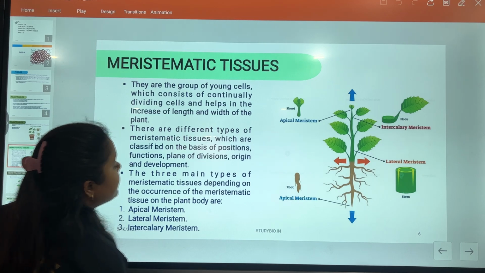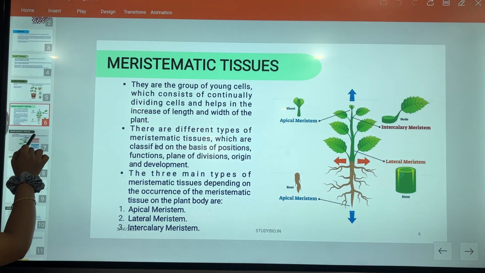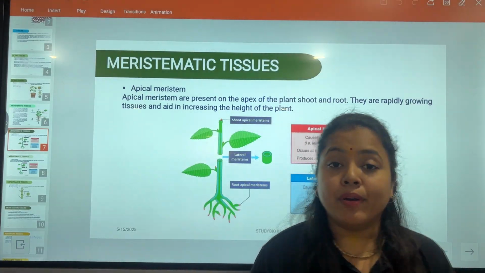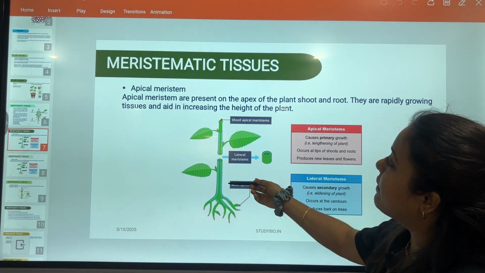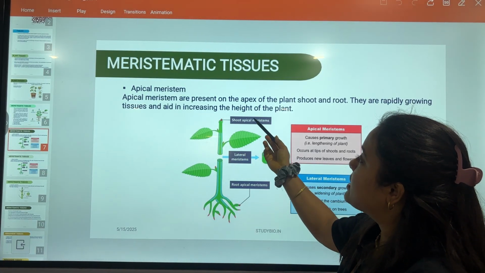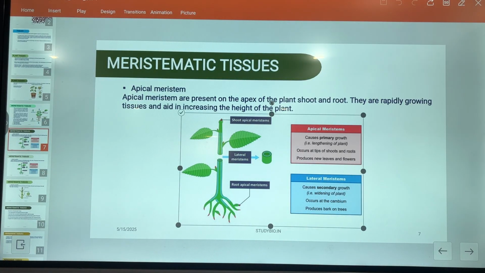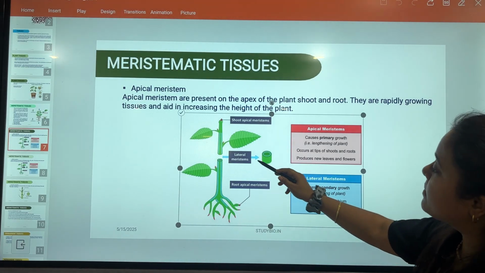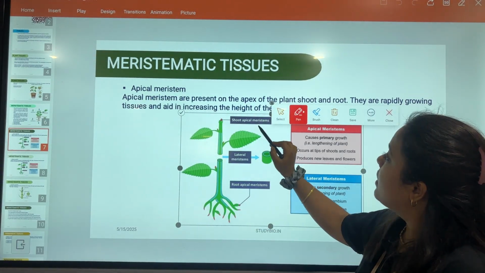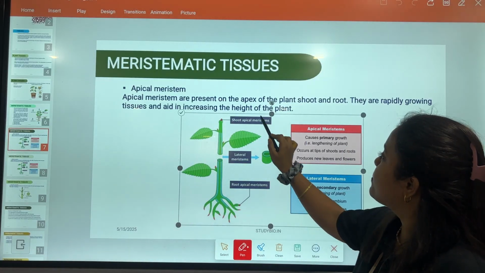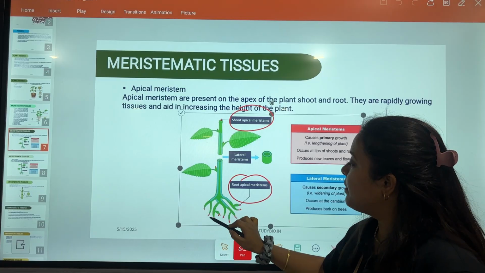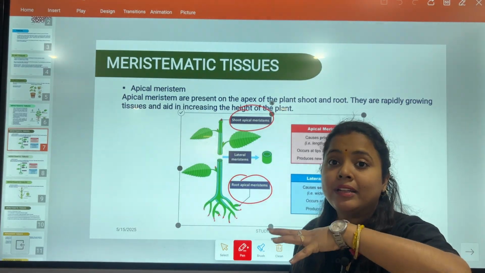Moving towards the next slide. Meristematic tissue. Very first, apical meristematic tissue. Now in the shoot system, the tissues are divided in such a form. If it is present at the apex of the shoot, it is called shoot apical meristematic tissue. If it is present on the lateral side, it is called lateral meristematic tissue. In the root, it is root apical meristematic tissue. Fine. These apical meristematic tissues are present at the tip of the roots, from where the root is increasing or attaining its height.